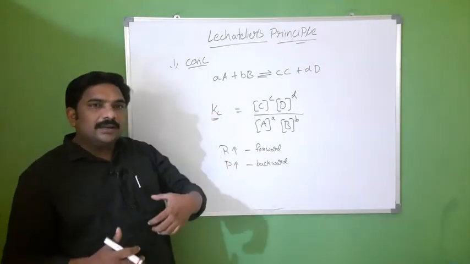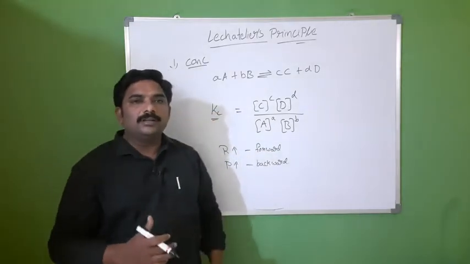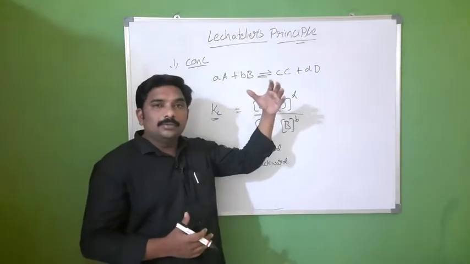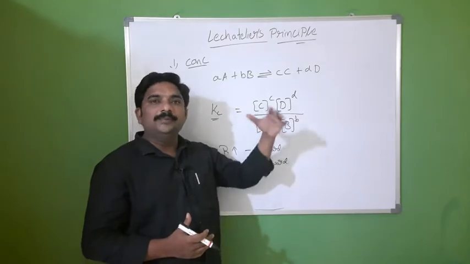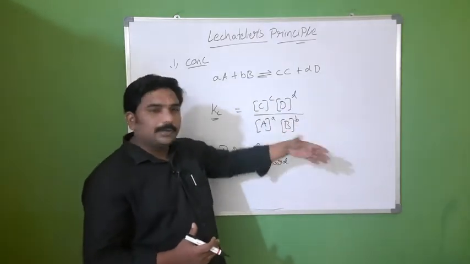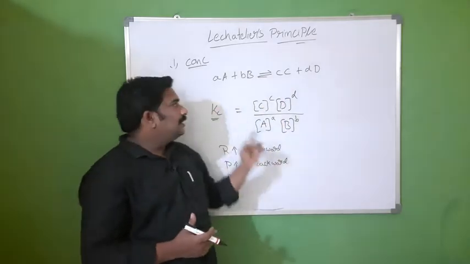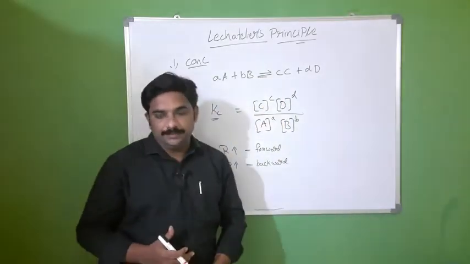So if we want the reaction always in the forward direction, then we have to remove the formed product from time to time. If you remove the formed product, then the reaction always goes in the forward direction. So this is the effect of concentration.